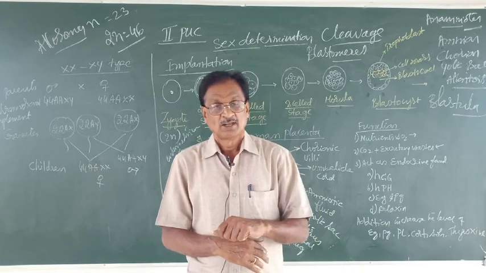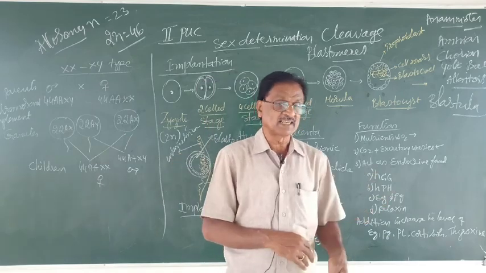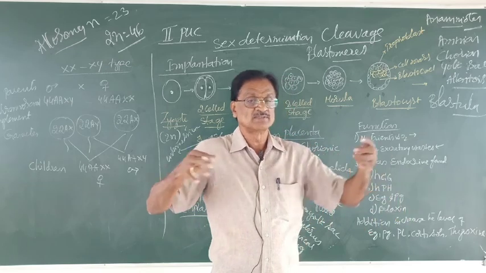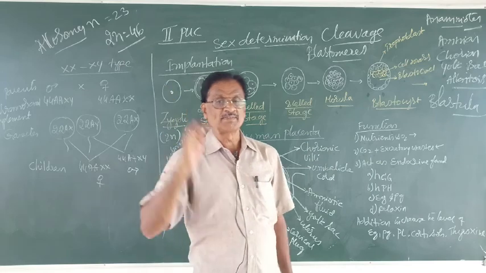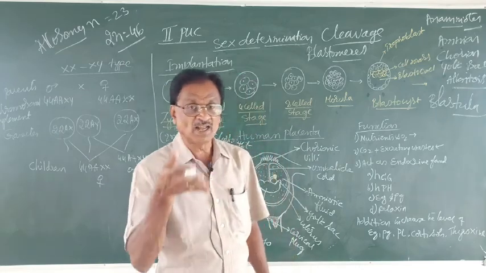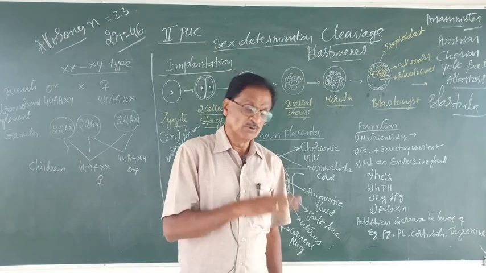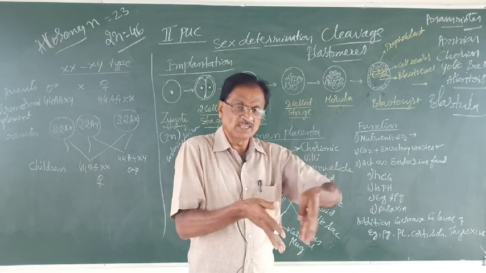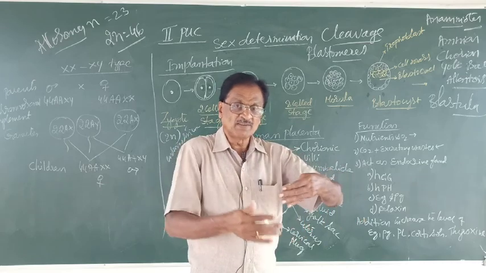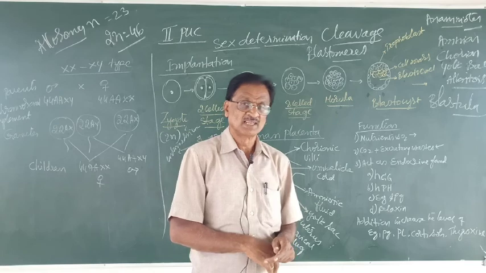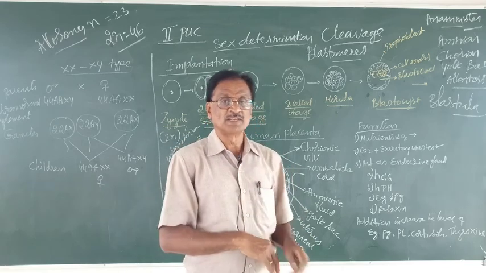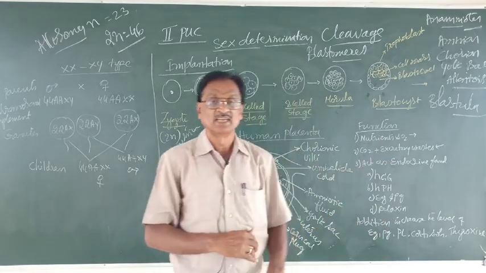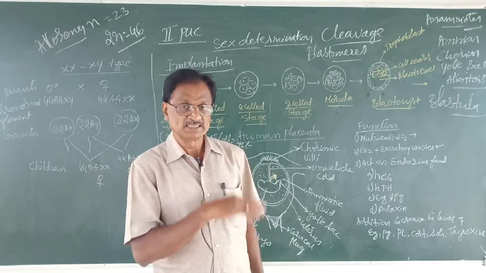Then, at the later stage of the pregnancy, it also secretes what? Relaxin. The term itself indicates that relaxin is helpful in relaxation or widening of what? Cervix. What do you mean by a cervix? Cervix is nothing but the neck of the uterus. During pregnancy the cervix is narrow, but during delivery it gets widened, thereby it favors the delivery process. Thereby the delivery process becomes easier, and for that this relaxin hormone is very essential, which is secreted by the placenta itself.